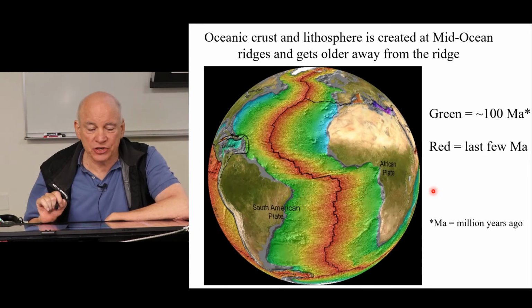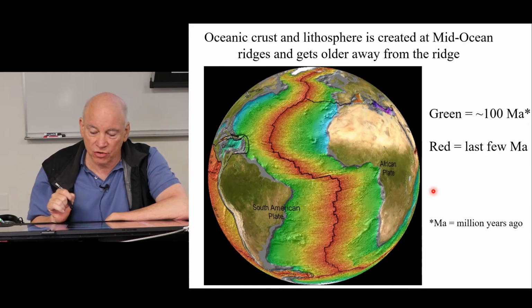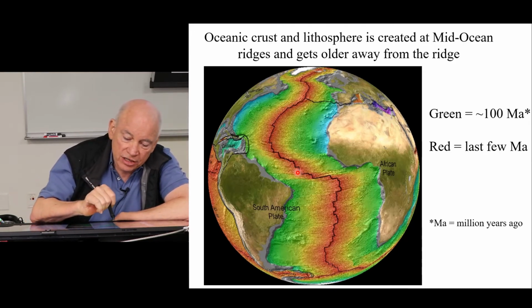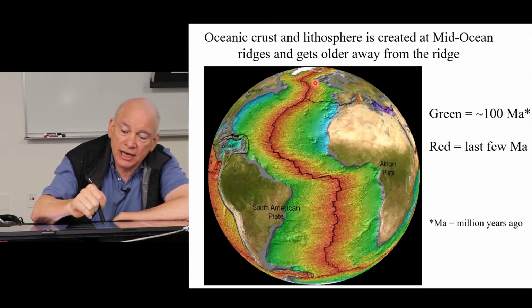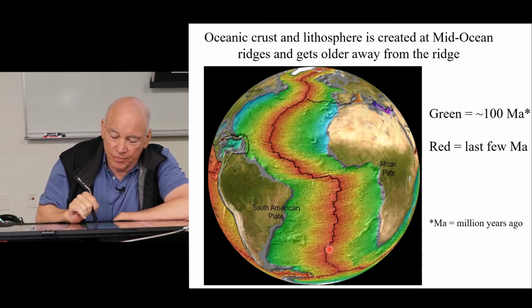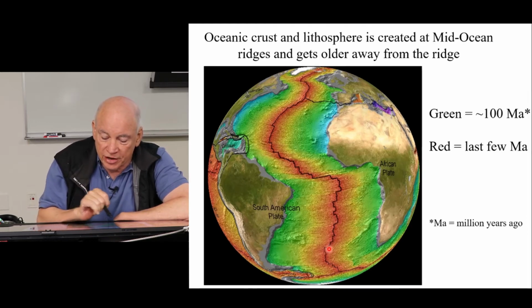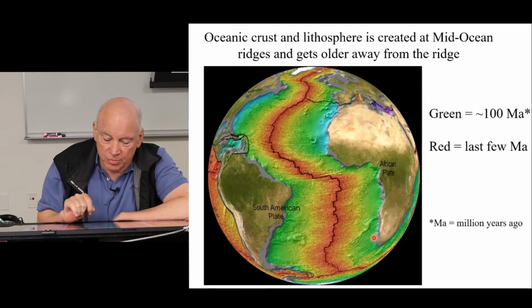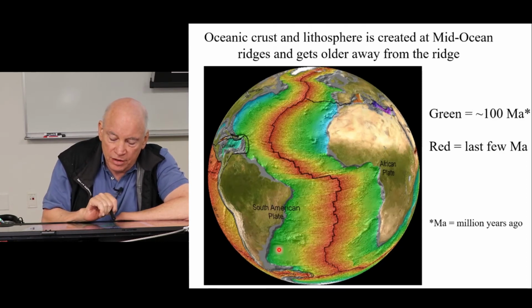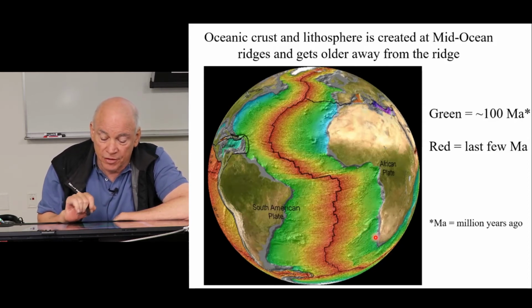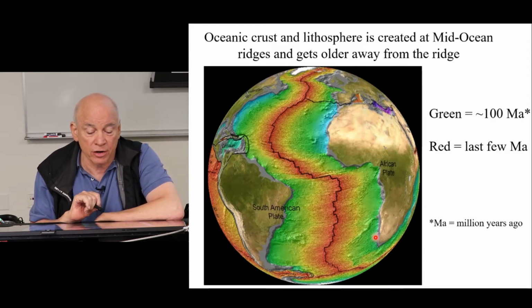So here we can see the age of seafloor as a function of distance. This red is very, very young, and that's the divergent plate boundary. It goes all the way up to Iceland. And so that's where new plate material is forming and the plates are spreading apart. And then over on the sides is much older seafloor. So basically, the age of the seafloor increases in either direction from the divergent plate margin.